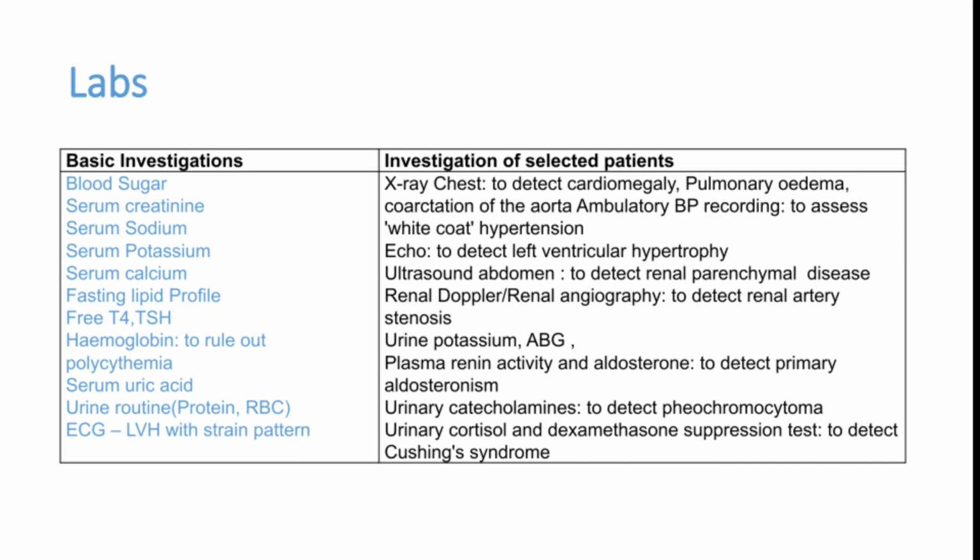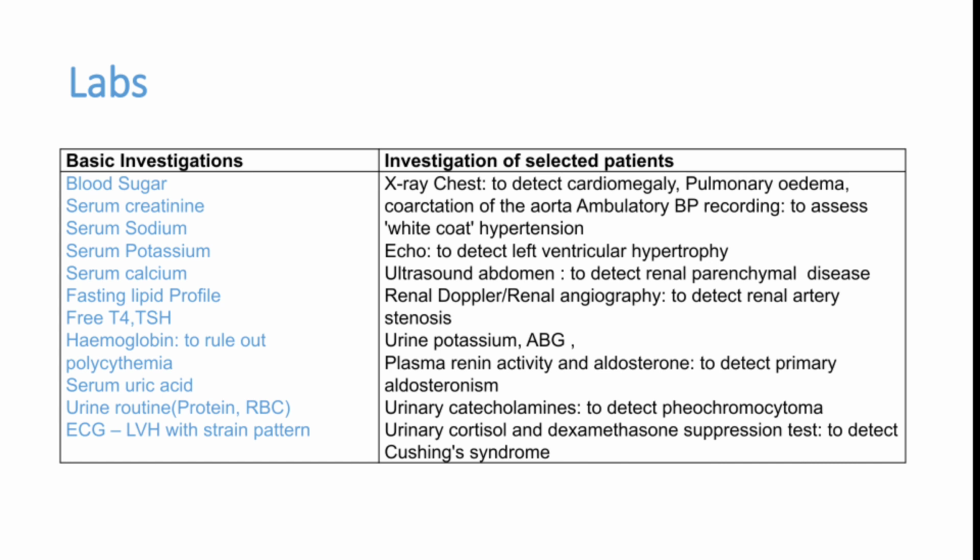We have to ask for blood sugar, serum creatinine, serum sodium, serum potassium, calcium, fasting lipid profile, free T4 and TSH, that is thyroid function test. Hemoglobin level should be done to rule out polycythemia. Serum uric acid can be elevated in some patients. Urine routine for proteinuria and RBCs in the urine are important.